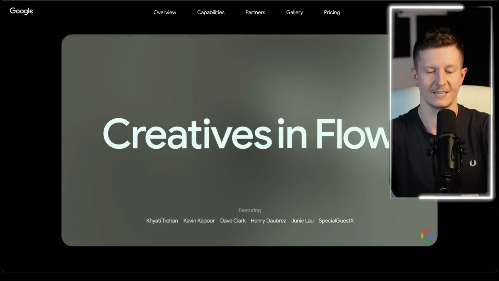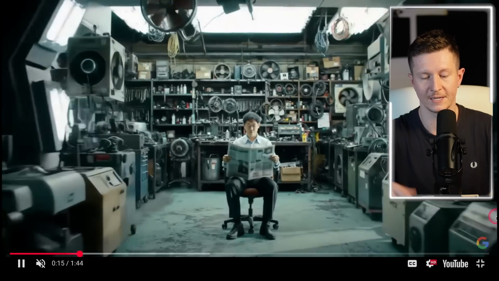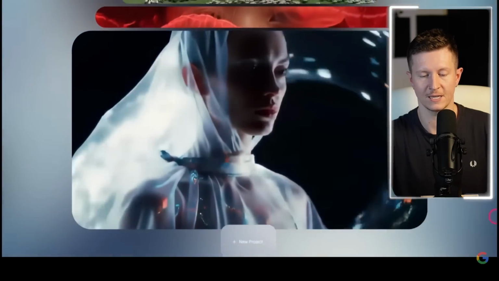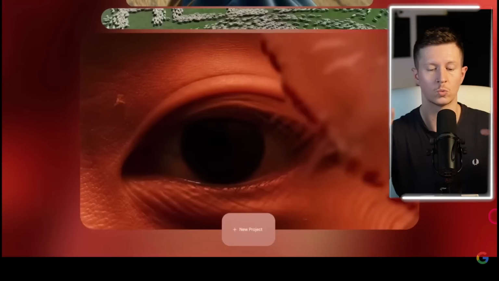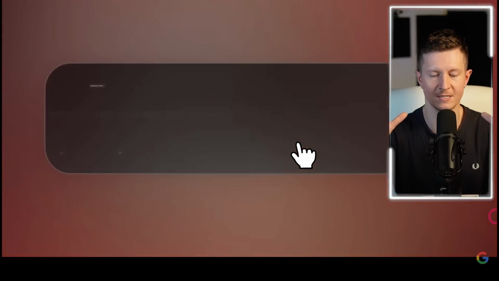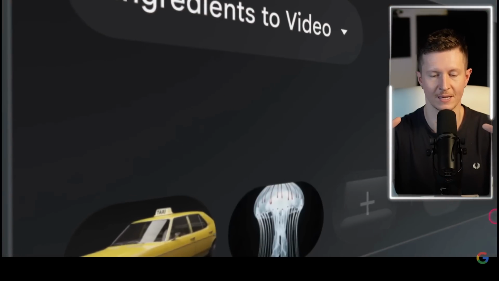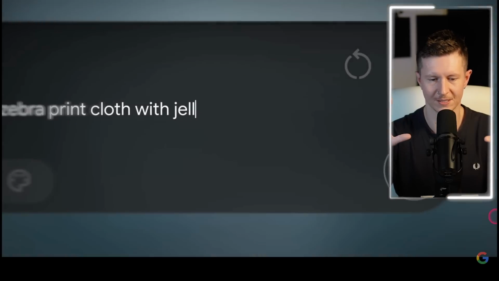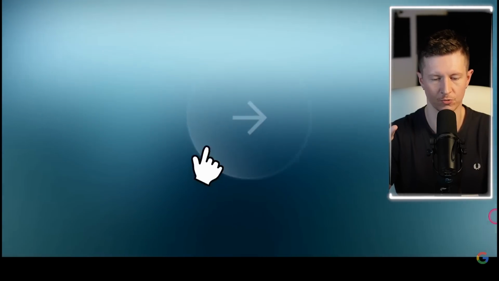Let's take a look at this new product. Here in their demonstration video, we can see some of the example shots that have been generated inside of this tool. Now, the idea here is that we're able to work with many different complex clips and integrate them seamlessly. Now, one of the interesting concepts that they have here is the idea of ingredients.